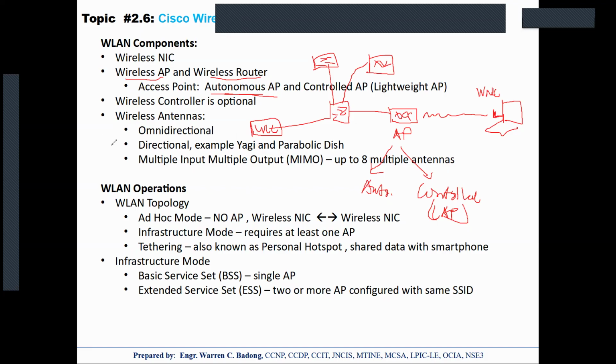And current APs nowadays have multiple antennas, even up to 8 antennas within an AP. This is to support simultaneous connections from different clients, by utilizing these different antennas that are available.